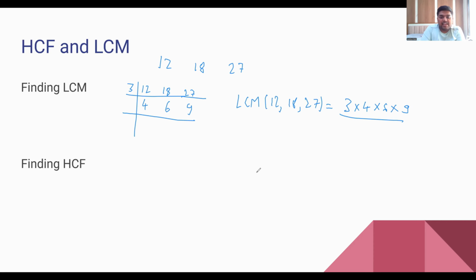And for finding the HCF, the HCF will be 3.